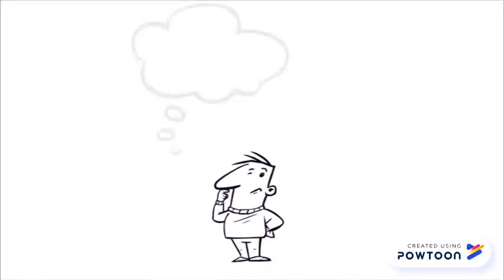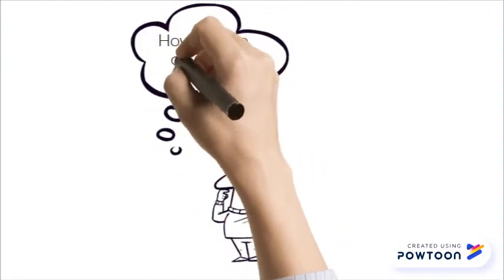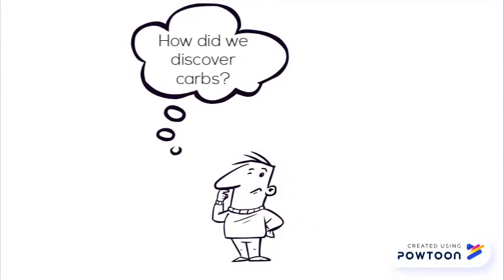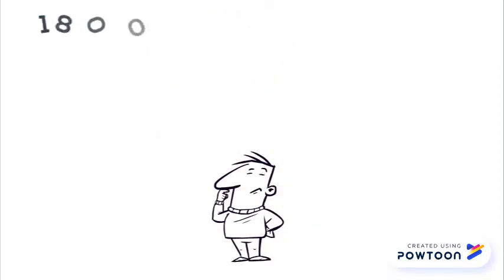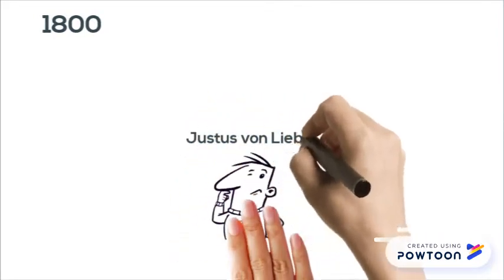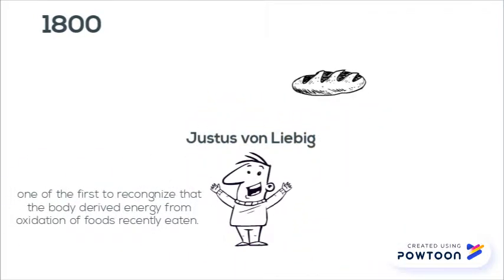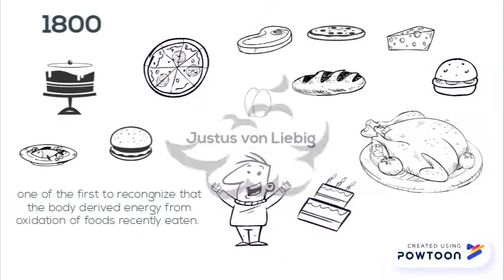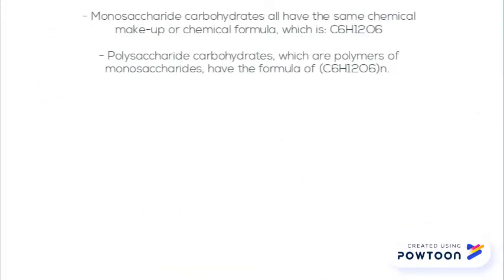So, you may be wondering, how did we discover carbs? Well, it's actually fairly simple. See, in the 1800s, a man by the name of Justus von Liebig became one of the first to recognize that the body derived energy from oxidations of food recently eaten. Monosaccharide carbs all have the same chemical formula. Polysaccharide carbs are polymers of monosaccharides.